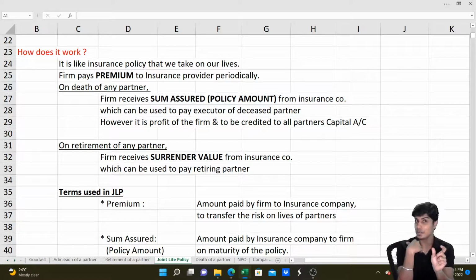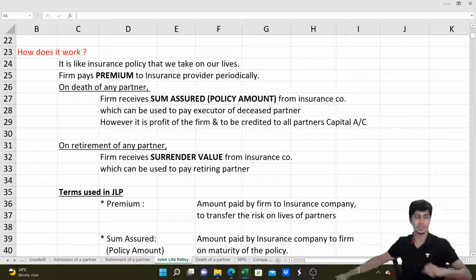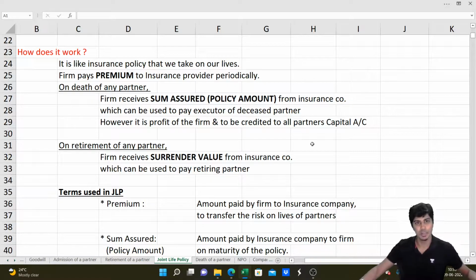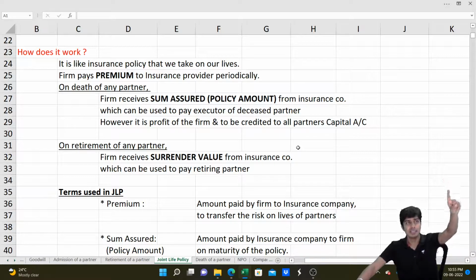When we receive the JLP money, to the extent of the surrender value, it is to be deducted from the JLP money. Only the excess received is like profit on insurance claim, and only that excess will be shared between all the partners in profit sharing ratio. Also remember that in the case of death of a partner, we receive the policy amount. In the case of retirement of a partner or surrender, we receive surrender value.